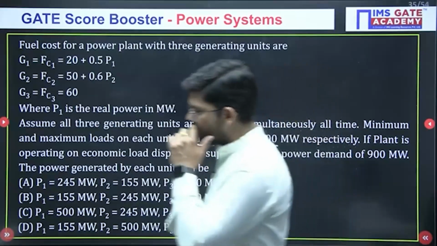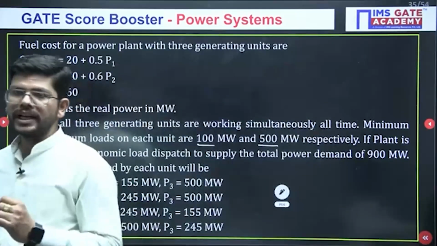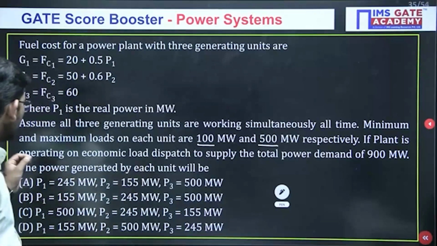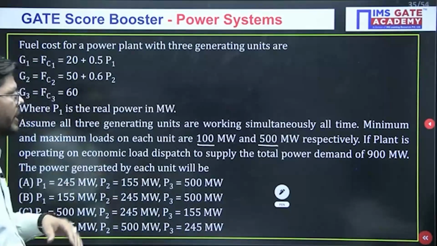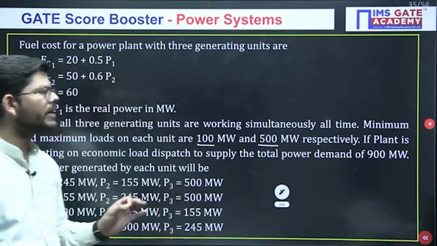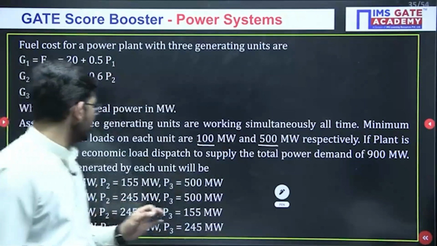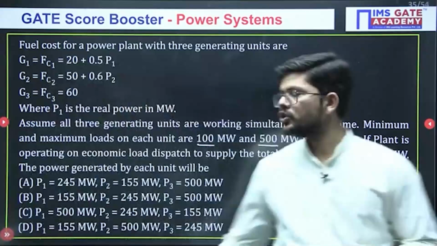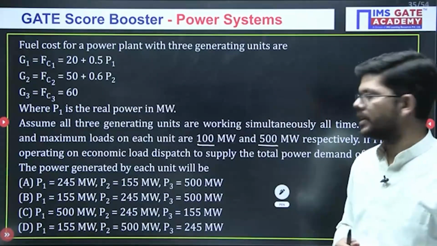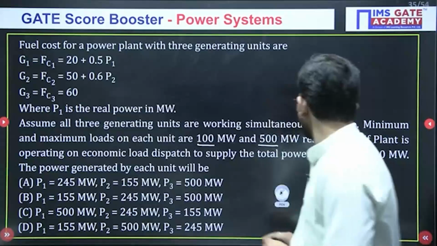So no unit can be loaded below 100 and no unit can be loaded above 500. If plants are operating on economic load dispatch to supply the total power demand of 900 megawatt, then the power generated by each unit will be what? This is what we have to calculate. Okay, and your time starts now.